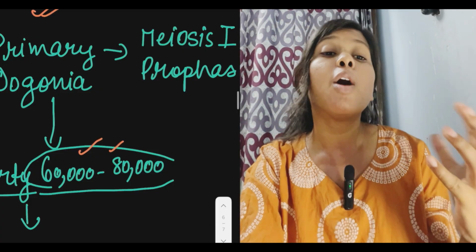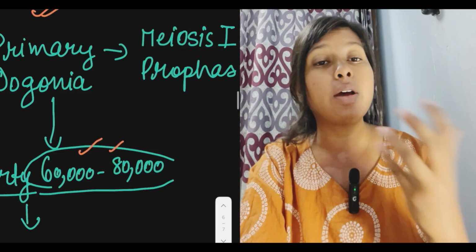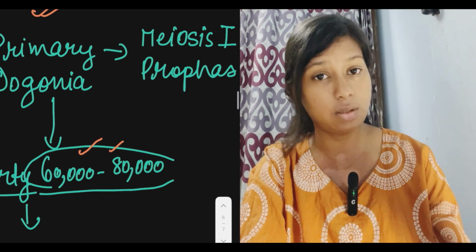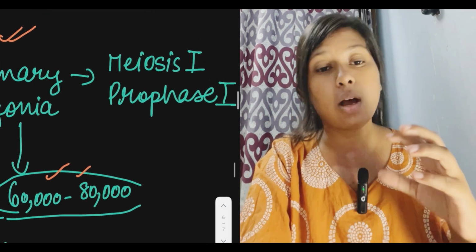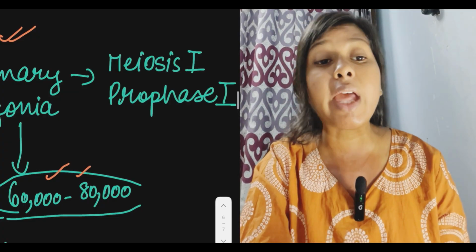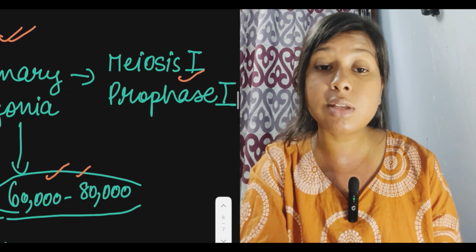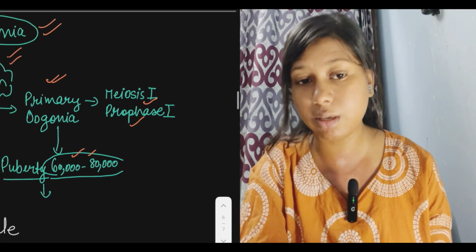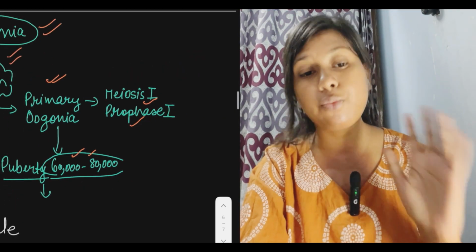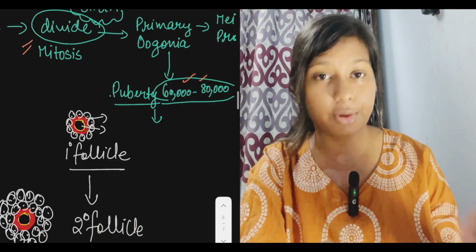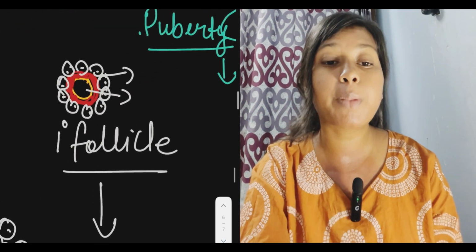Now the primary oogonia will undergo meiosis to form the follicle. They will temporarily arrest in the meiosis 1 prophase 1 stage. After that, meiosis continues, forming the primary follicle.